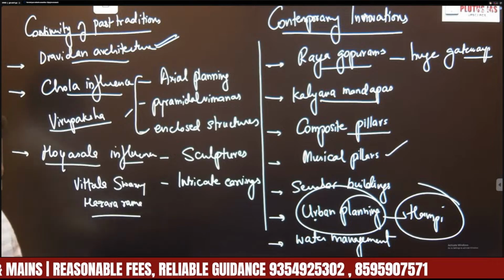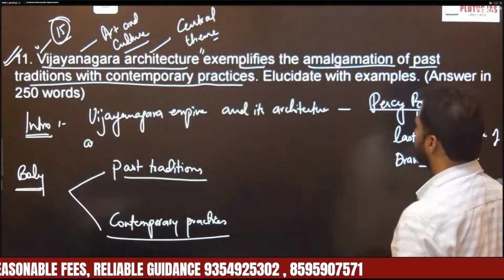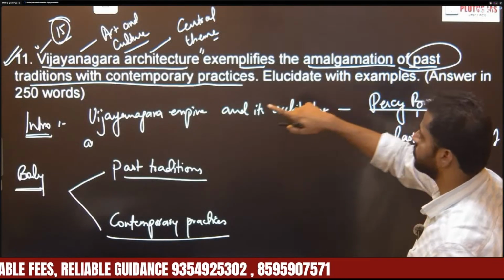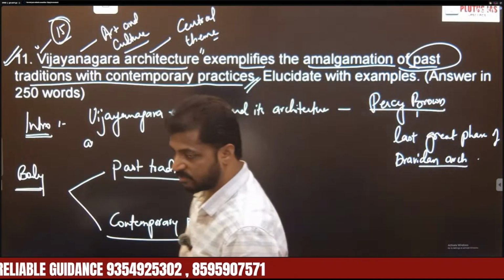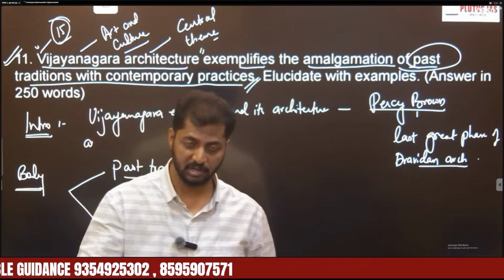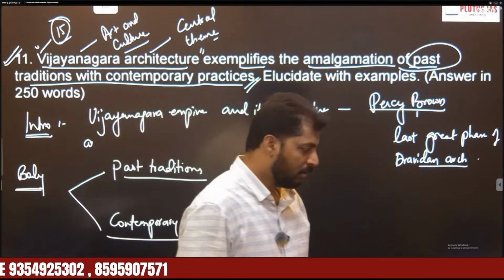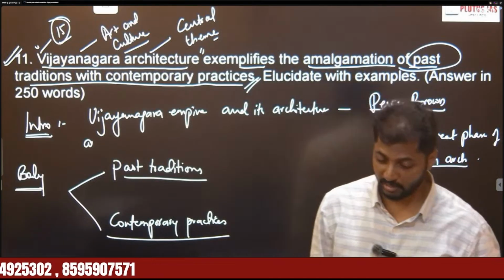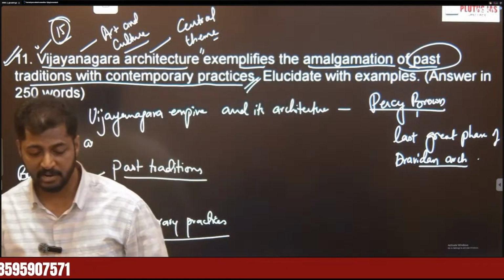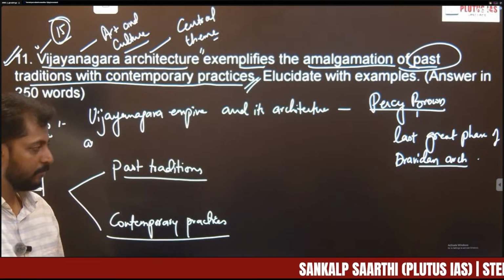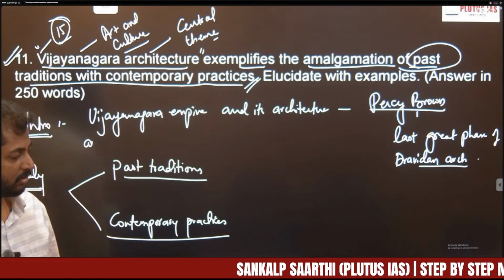Understood? So in this way, you have to address the demand of this question by breaking it into two parts, that is, amalgamation of past traditions with contemporary practice. You must provide examples, which I have provided: Vittal Swami Temple, Hazara Rama Temple, Virupaksha Temple, temples at Hampi, right? Structures like the Lotus Mahal, elephant stables, Mahanavami Dibba, right? You have to provide all these examples. So this is your first 15 marker question.